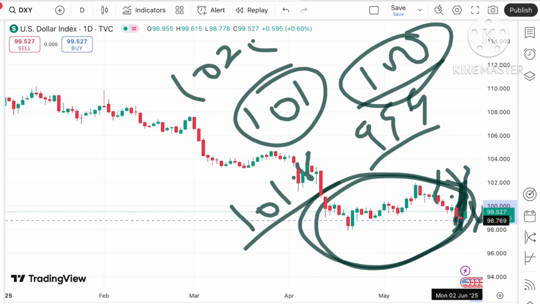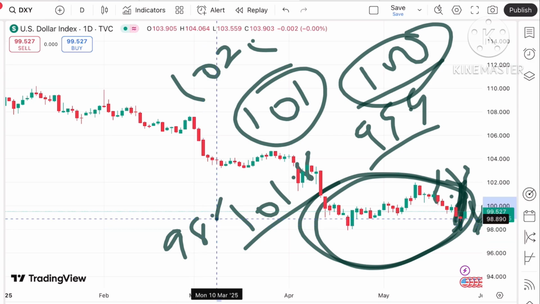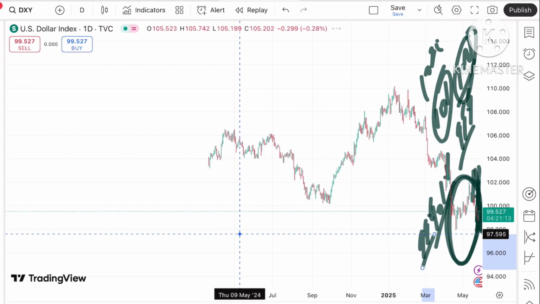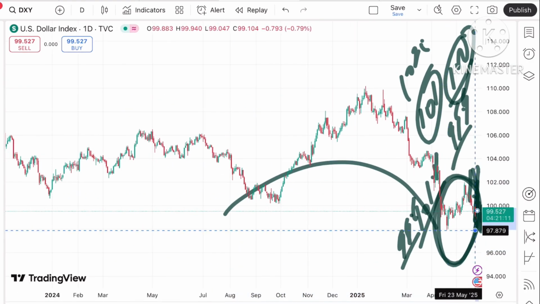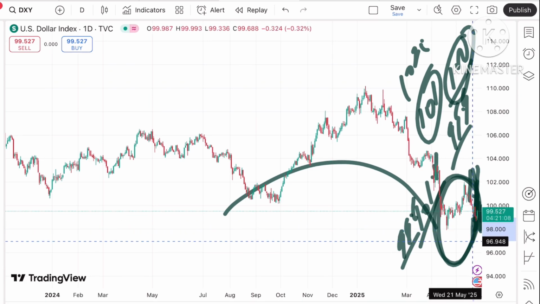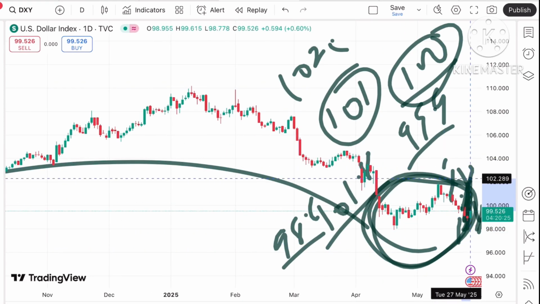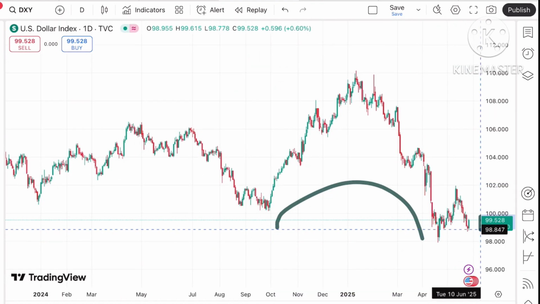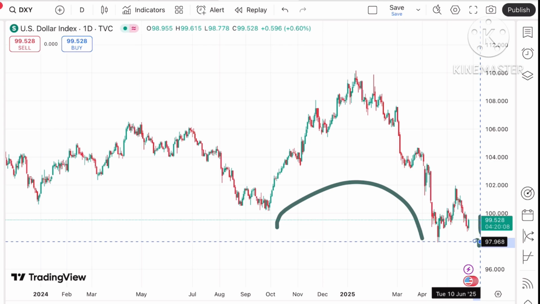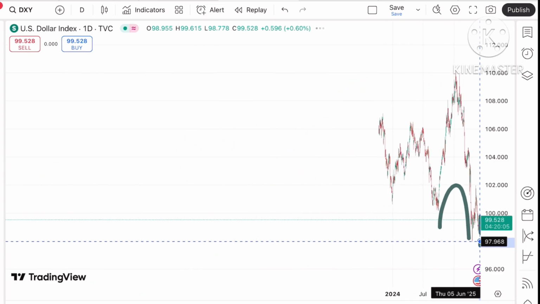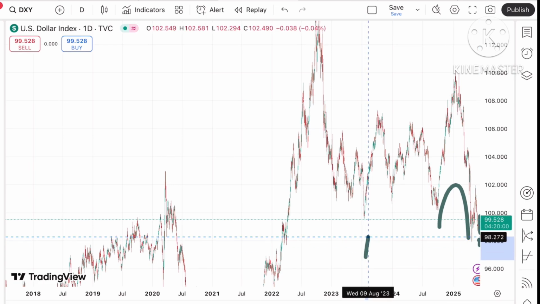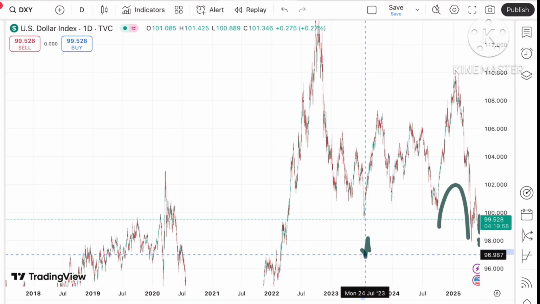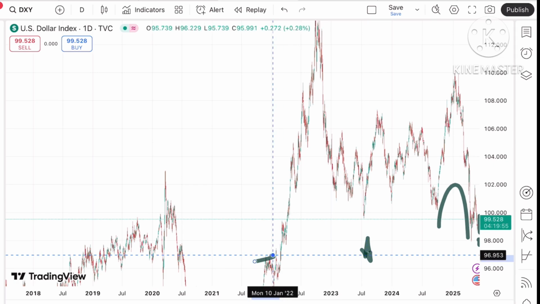But if the price starts falling below this level, there is a chance of touching 98.8, and then 98.6, and chances are very high that if the price falls below this level, it will move below 97.8. If it starts going above 103, chances are high it can go further upside. But if it starts falling below 97.9, we can see below around 97, and then a further fall, because there will be a zone breakout after a very long time. So chances are high it can touch around 96.9 to around 94.5 after crossing this level.